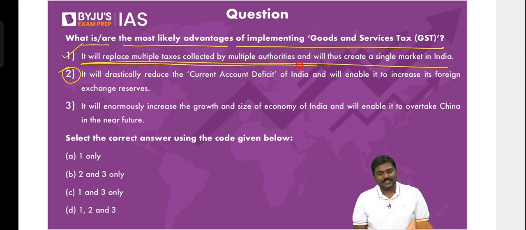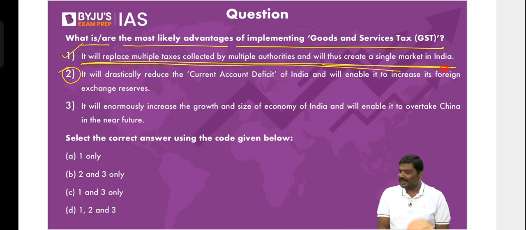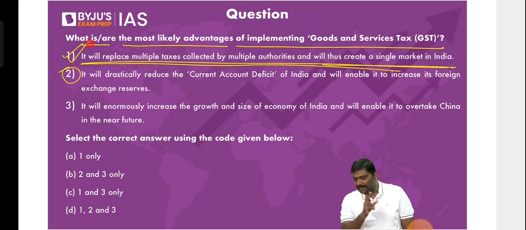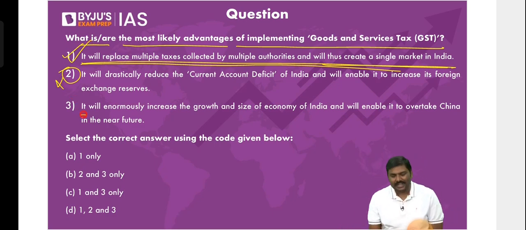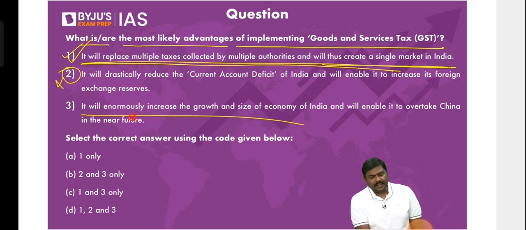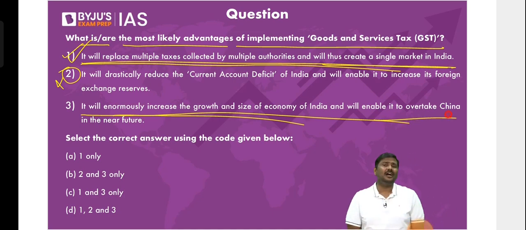Okay, it will replace multiple taxes collected by multiple authorities and will thus create a single market in India. You know the first statement is true. You don't know the second statement. At least look at the third statement. It will enormously increase the growth and the size of the economy. It will enable it to overtake China. Do you think it will be correct?